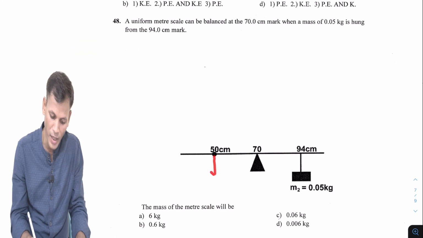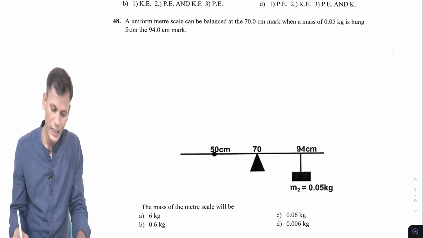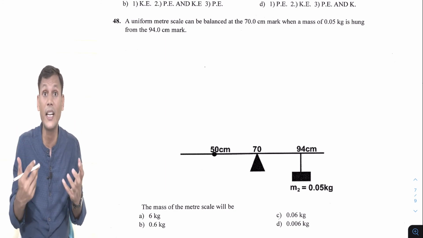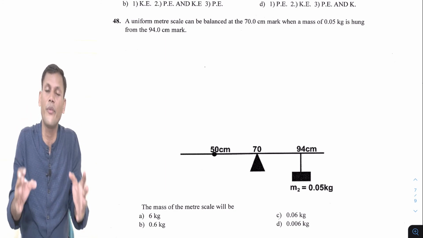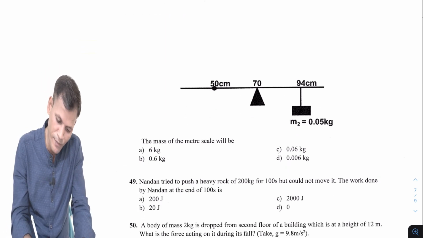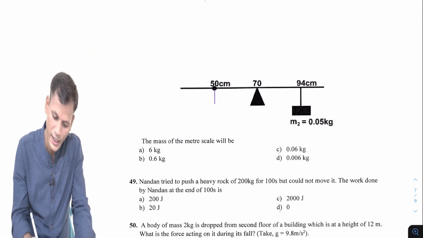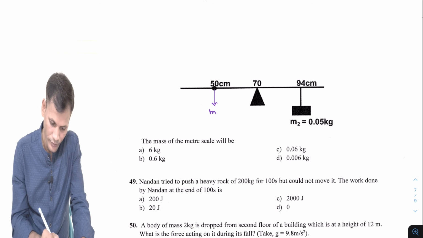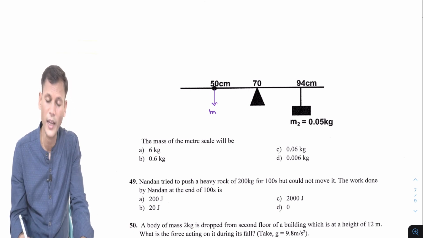And the weight or mass of any body exists at its center. This is the key point we have to remember. So the weight or mass of the scale, let me say W, is here. That mass we have to calculate.